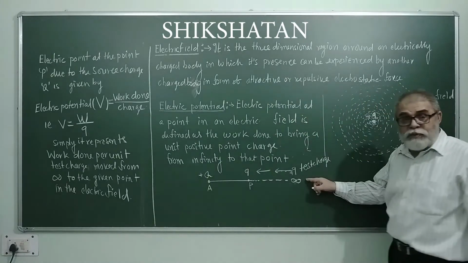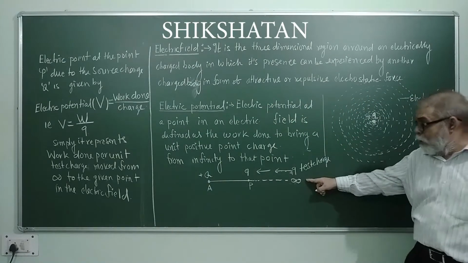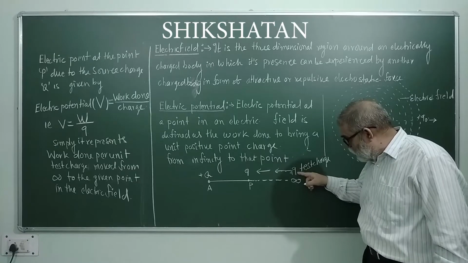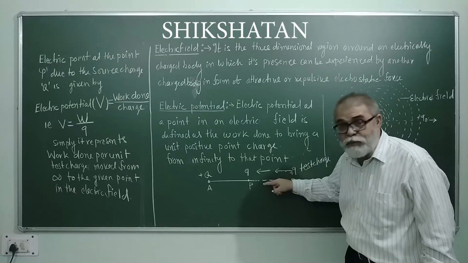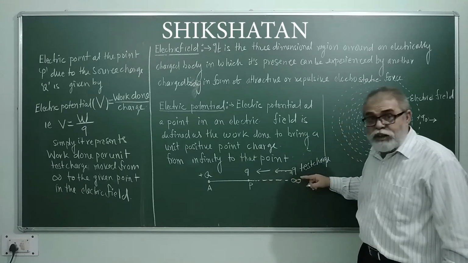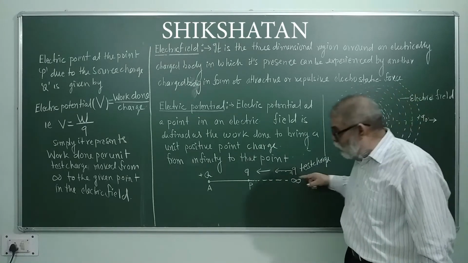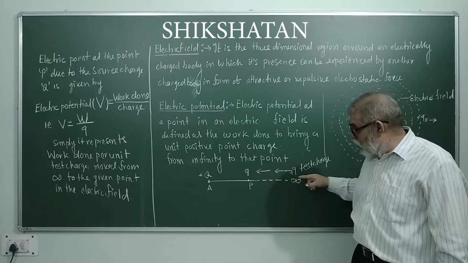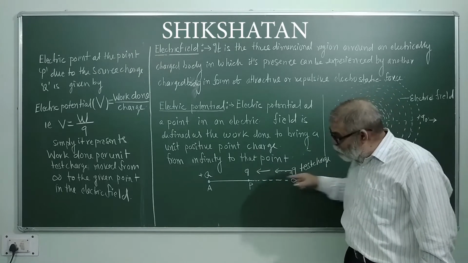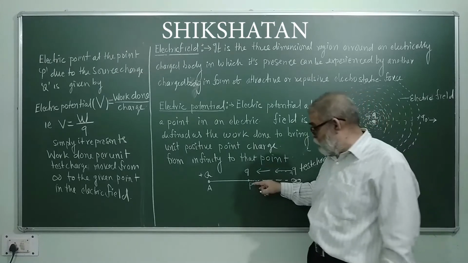So at infinity, what will be the repulsive force? Zero. But as this test charge is brought closer, it will go on experiencing force of repulsion. And against that repulsive force, when we bring it closer, work is done. It means work has to be done against repulsive force.